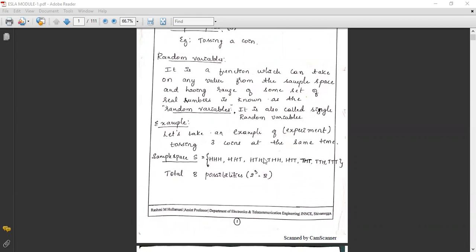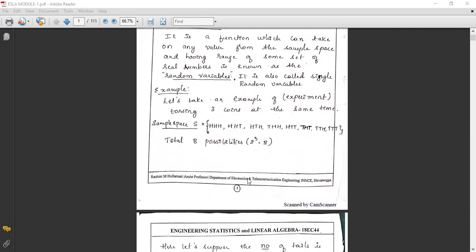These are all the possible outcomes, which is nothing but the sample space, denoted by capital S. Total possibilities are 2 cubed, which is equal to 8 possible outcomes.